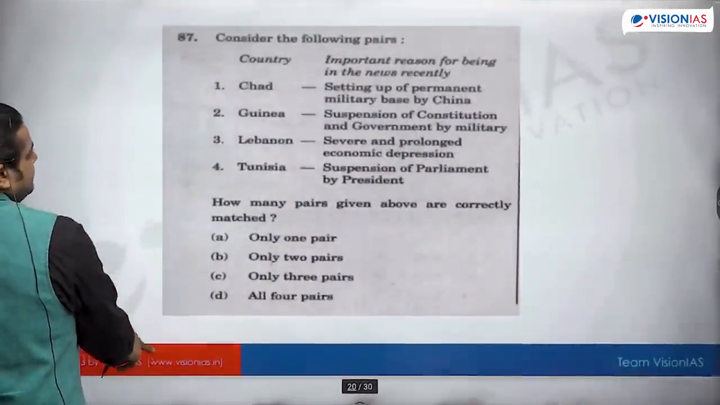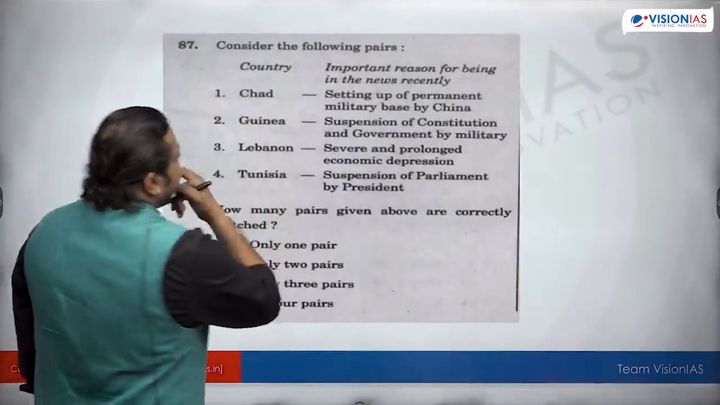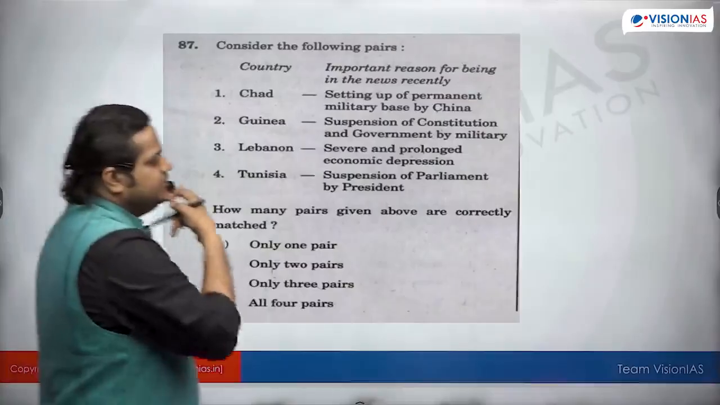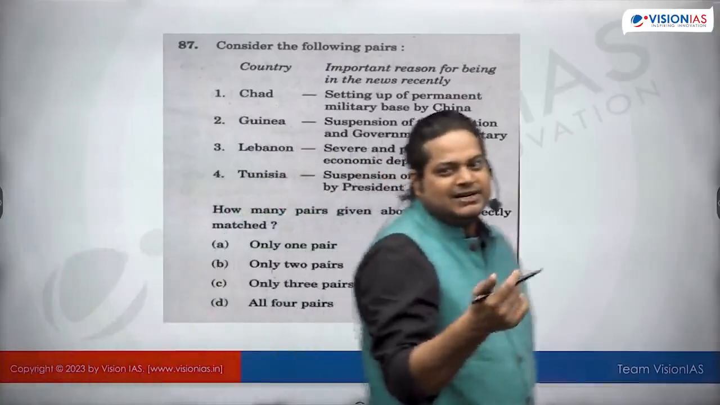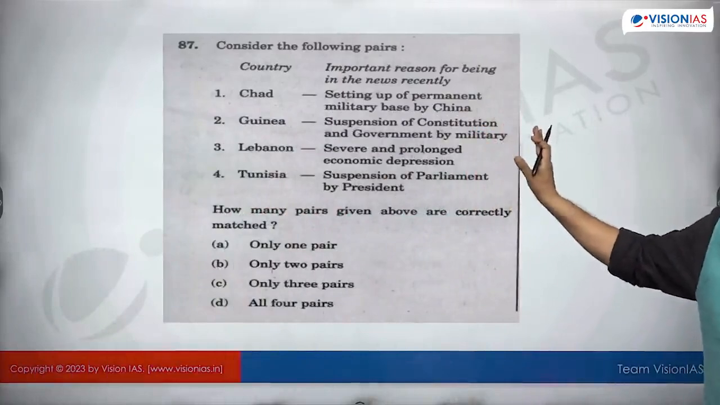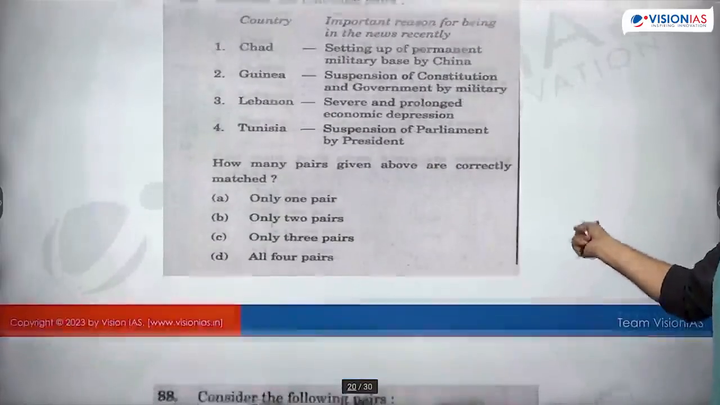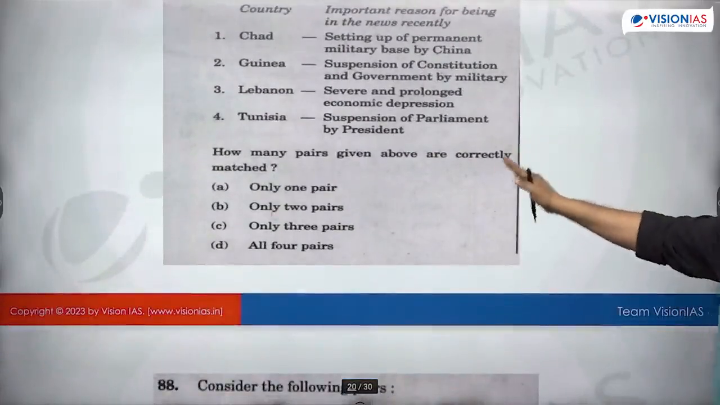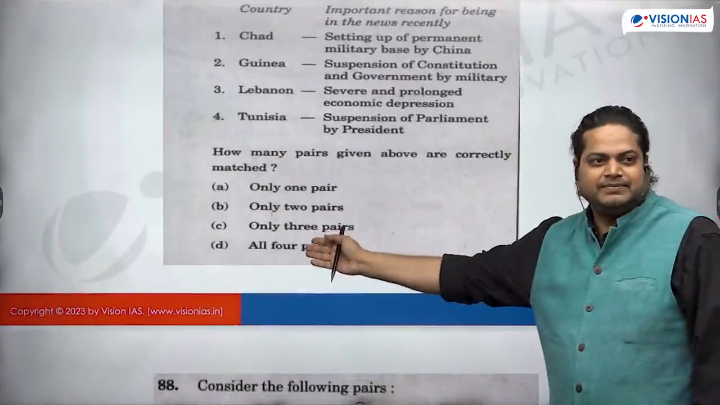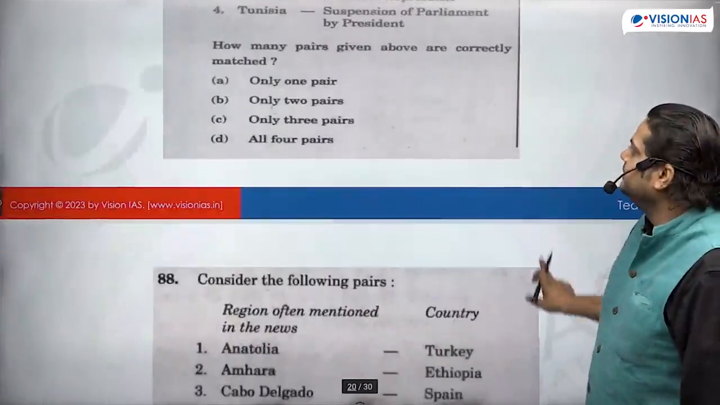Then see this, again the same. What they have given is country and important reasons for being in the news recently. These news articles we come across in the newspaper, what is happening in this country. If we have some rough idea also, we can mark it. Otherwise, we can leave it, because of this elimination technique.